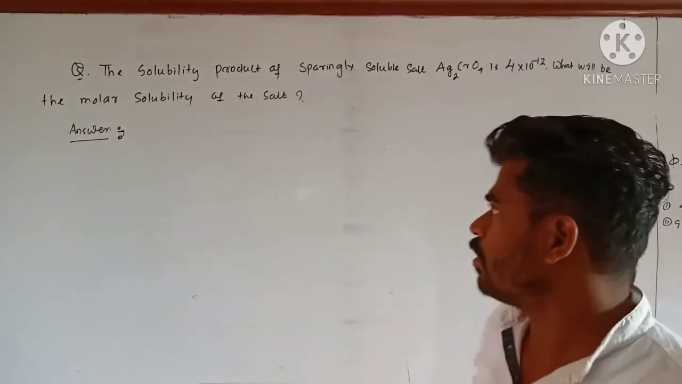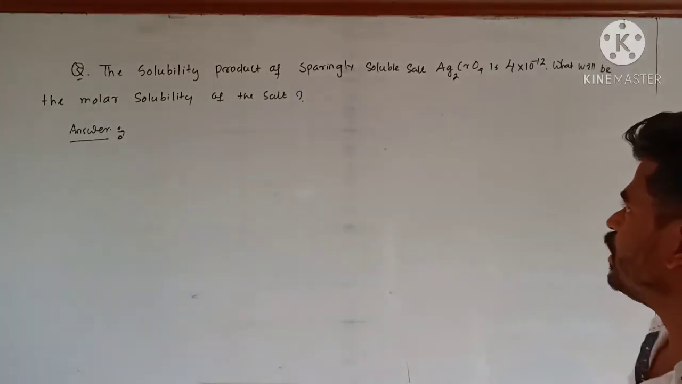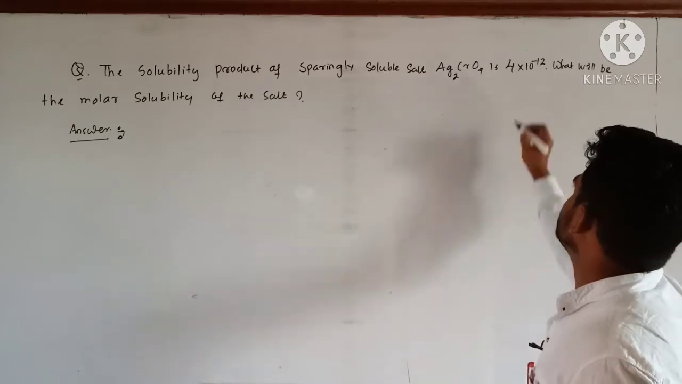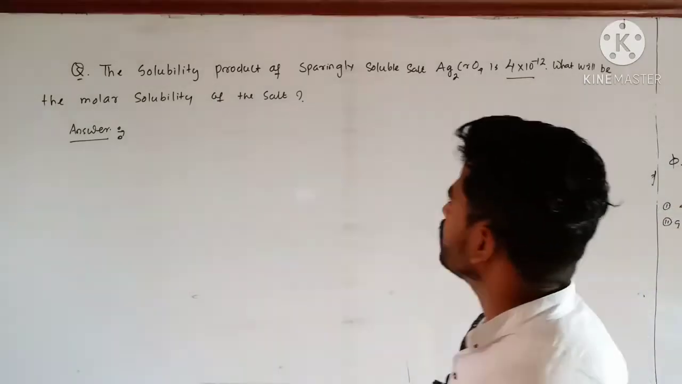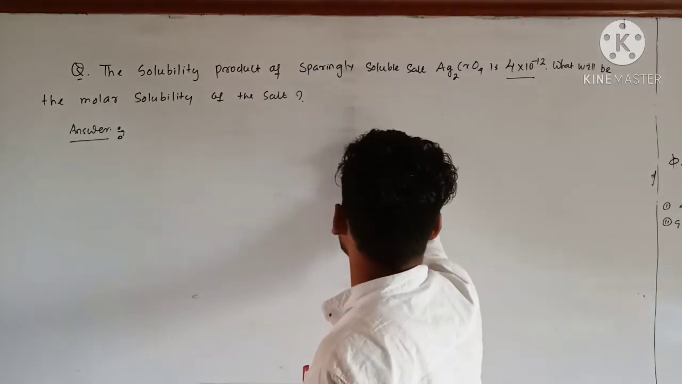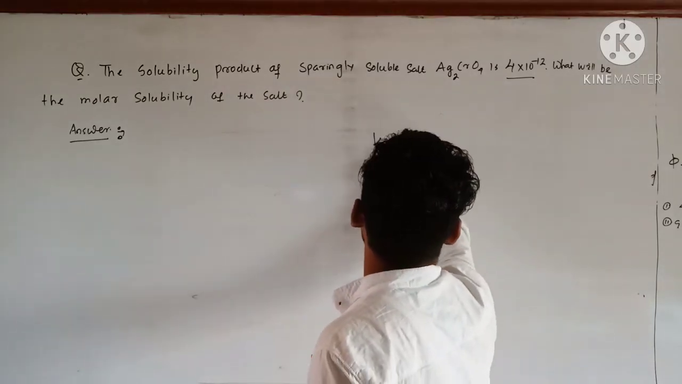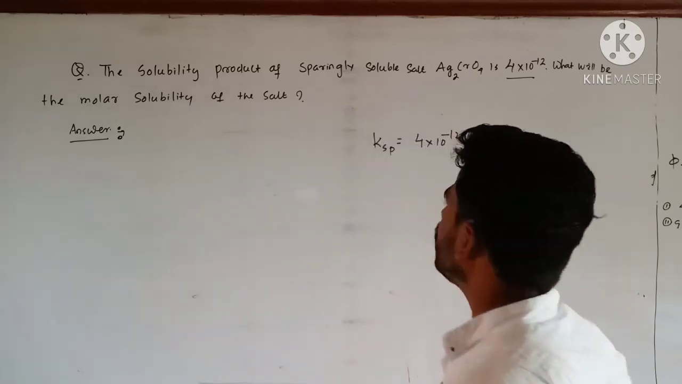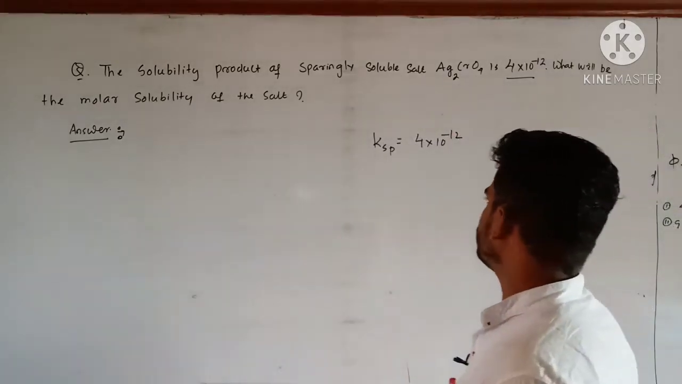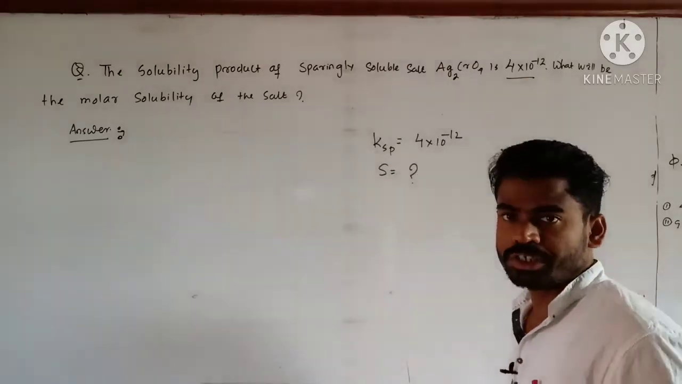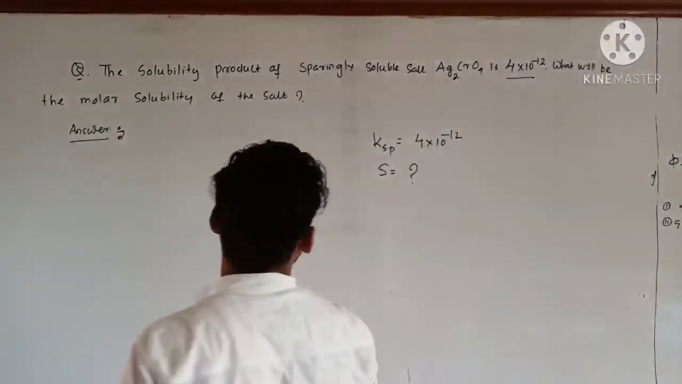Next, look at this problem. The solubility product of the sparingly soluble salt Ag2CrO4 is given to you. That is, the KSP of the salt is 4 into 10 to the power minus 12. Clear? So what will be the molar solubility of the salt? Molar solubility of the salt means S is equal to how much, is asked.